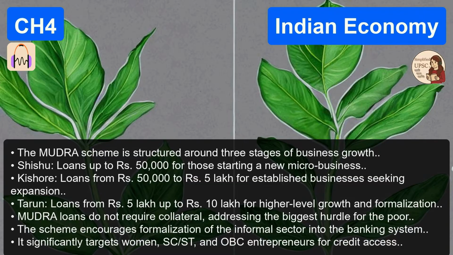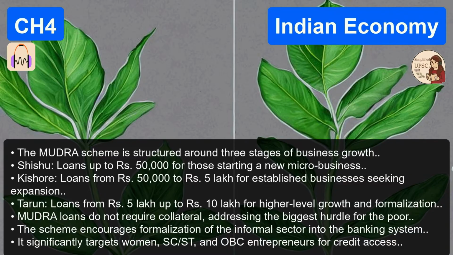Give me an example of who that is. The guy running a roadside motorcycle repair shop, the vegetable vendor, the local artisan making pottery. The informal sector. Yes. These micro-businesses are the actual engine of local employment, but they are entirely invisible to large commercial banks. MUDRA intends to provide loans up to 10 lakh rupees without requiring collateral.